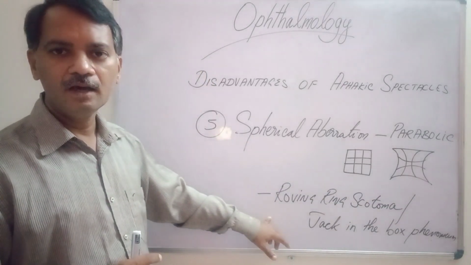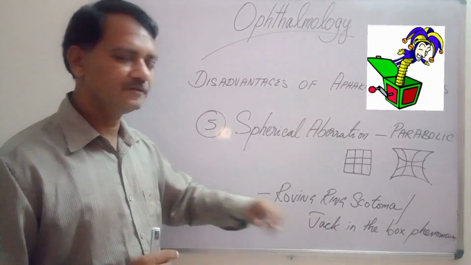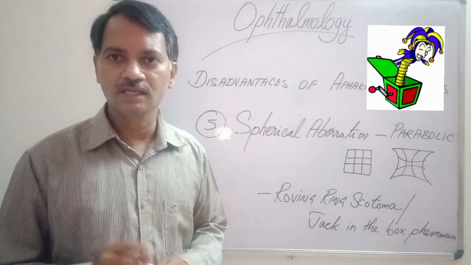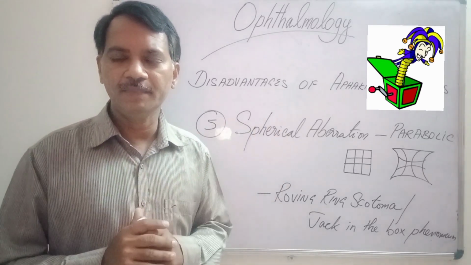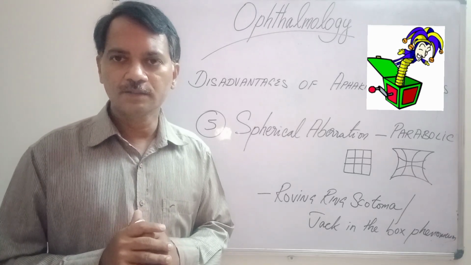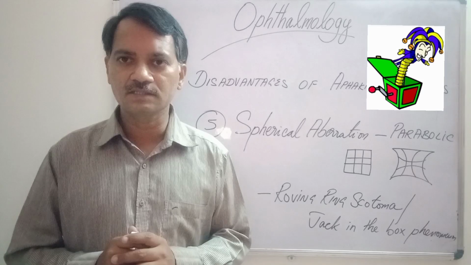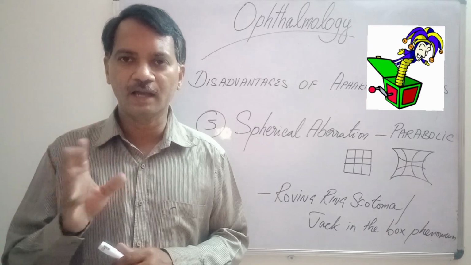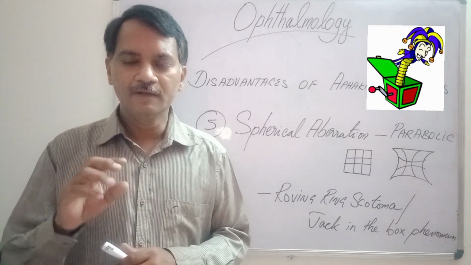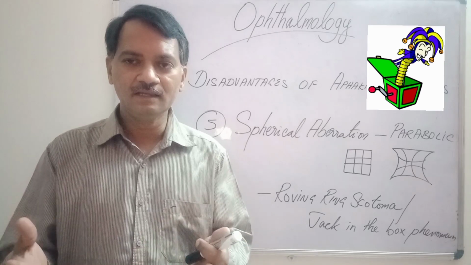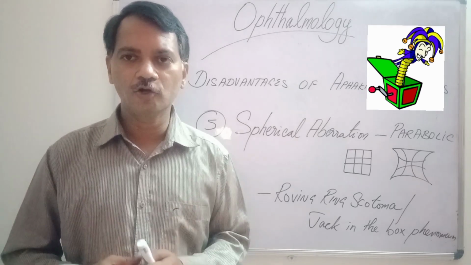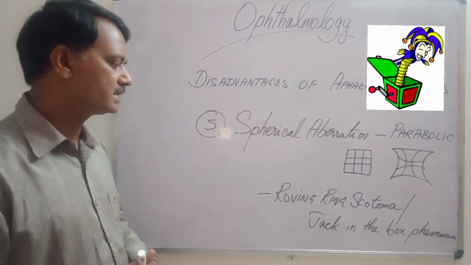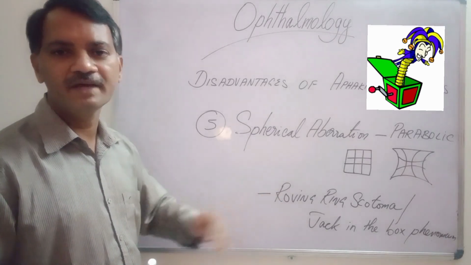The next problem is roving ring scotoma, or jack-in-the-box phenomenon. Whatever the patient sees through the optical center of the lens will be clear. Things on the periphery will not be very clear. Suppose a patient is wearing aphakic spectacles and, without moving his head, turns his eyes this way and that way. The image in front of him will suddenly be seen and suddenly it will not be seen. It appears and disappears due to spherical aberration. That is called the jack-in-the-box phenomenon or roving ring scotoma.